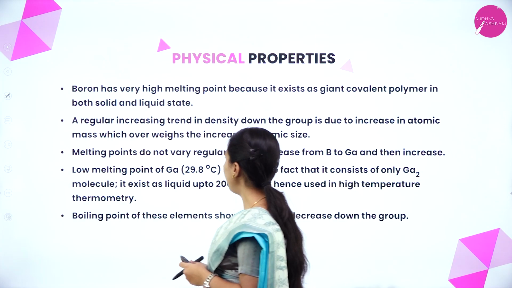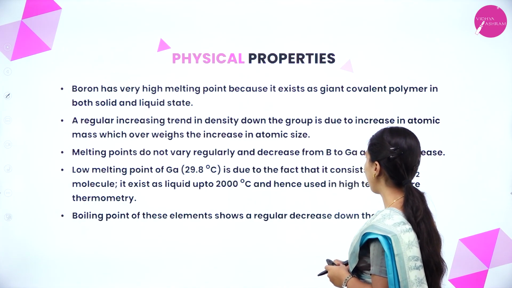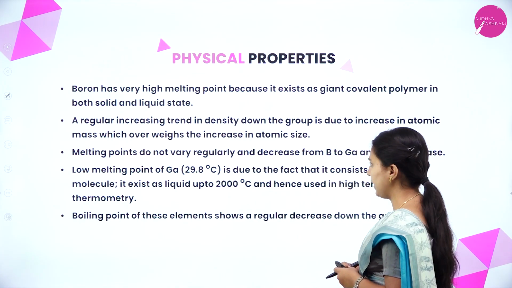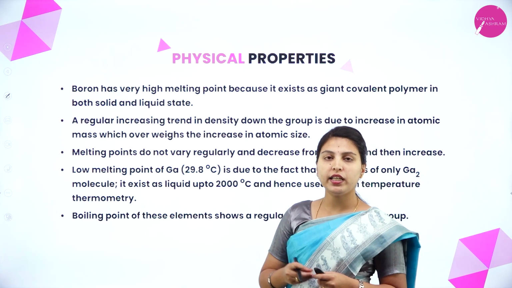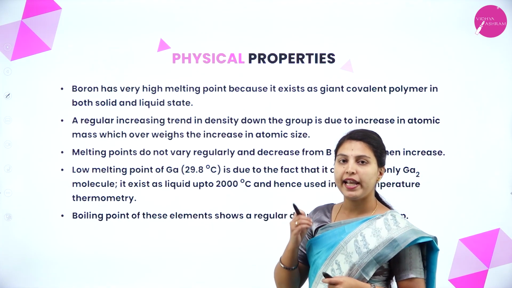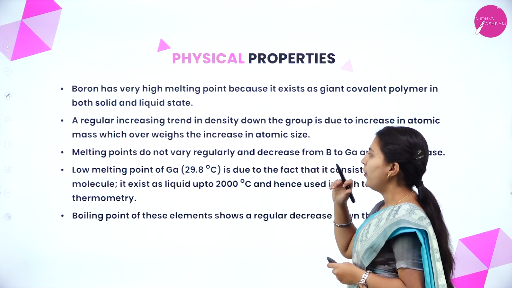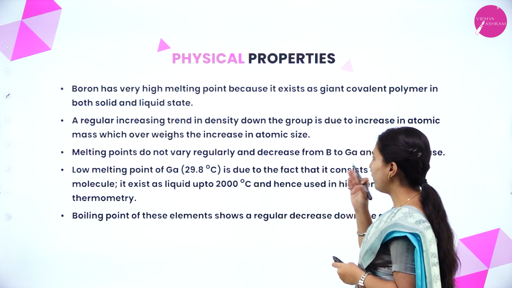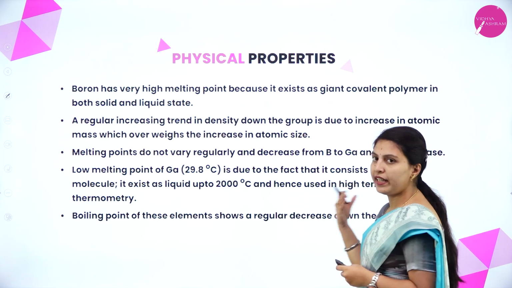Melting points do not vary regularly and decrease from boron to gallium and then increase. Melting point usually has to increase, but there is an exception. It will not vary regularly. So it will decrease from boron to gallium and then increase.